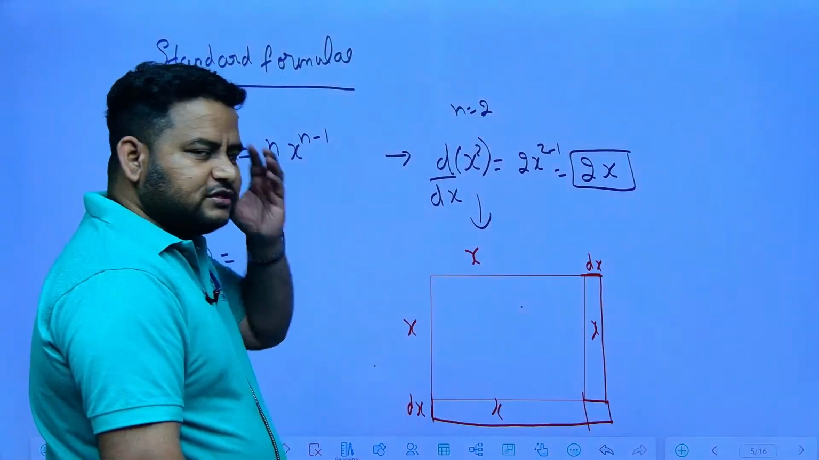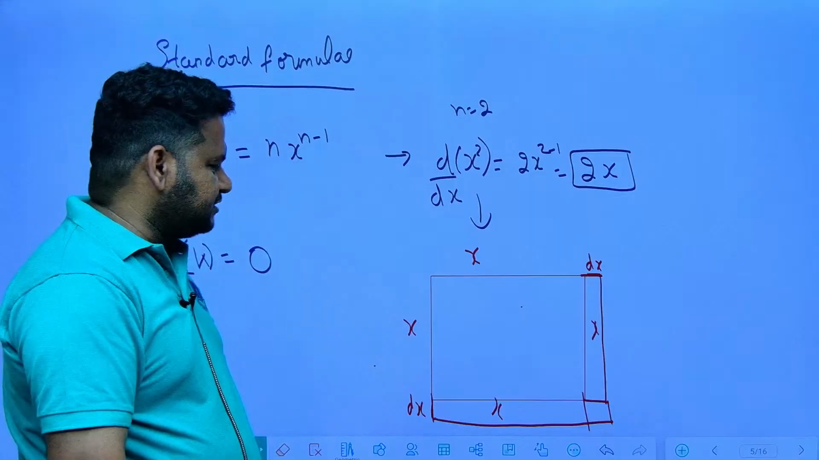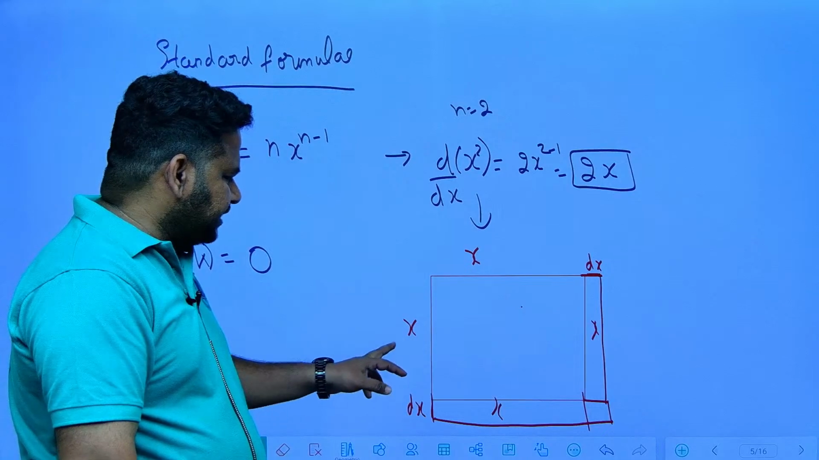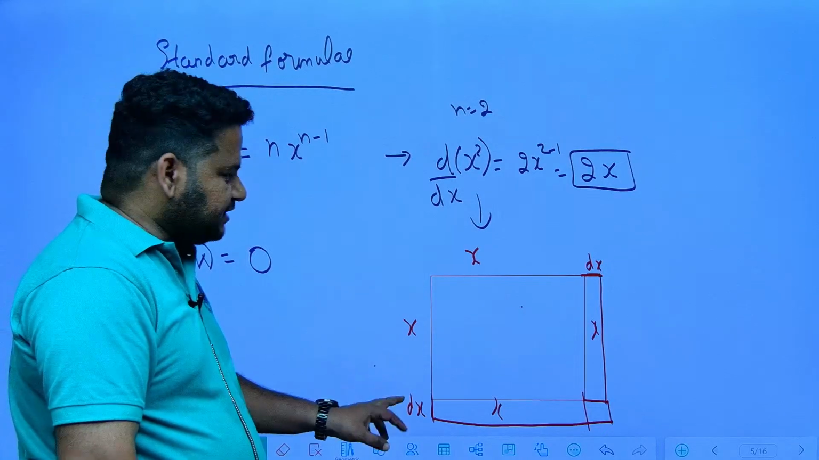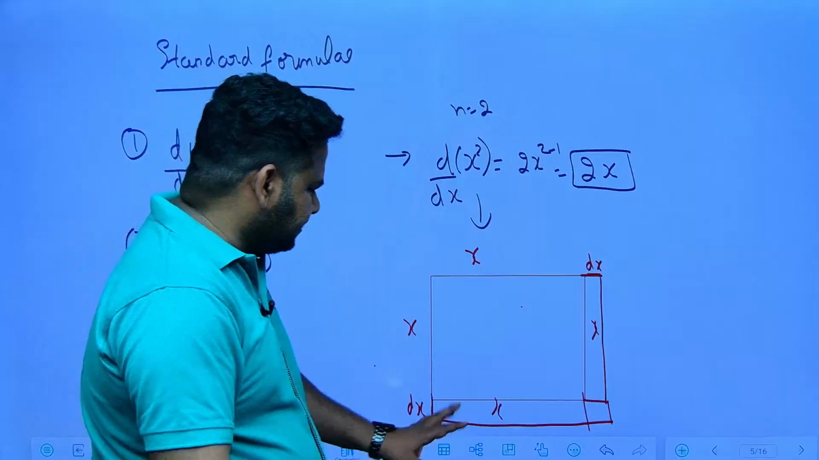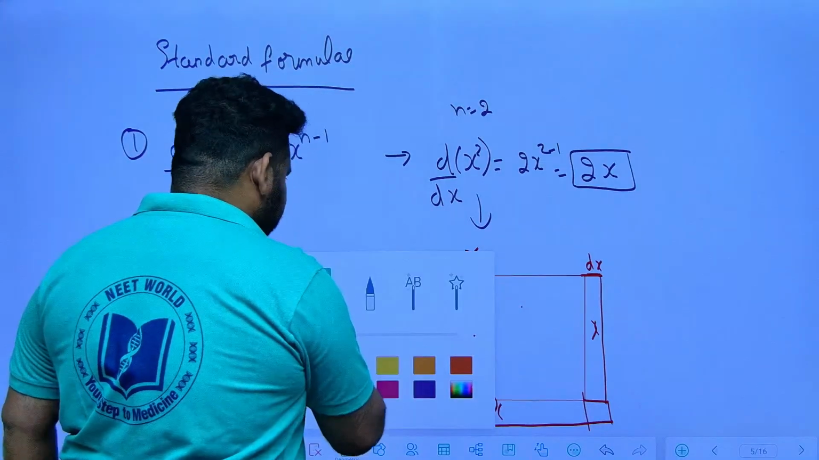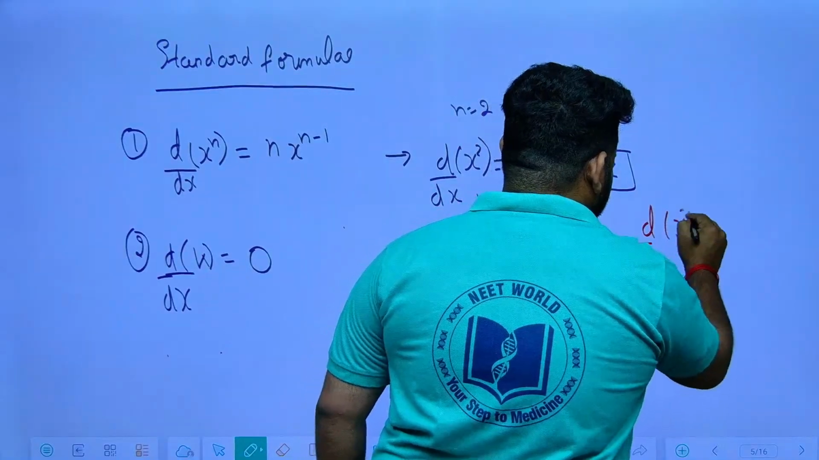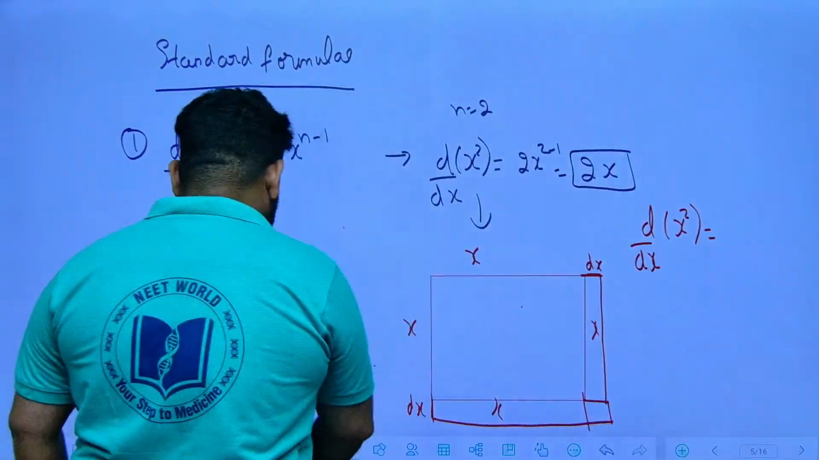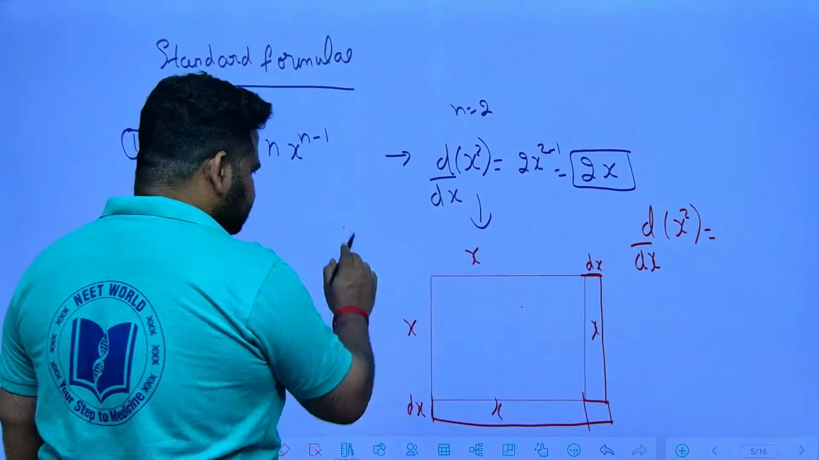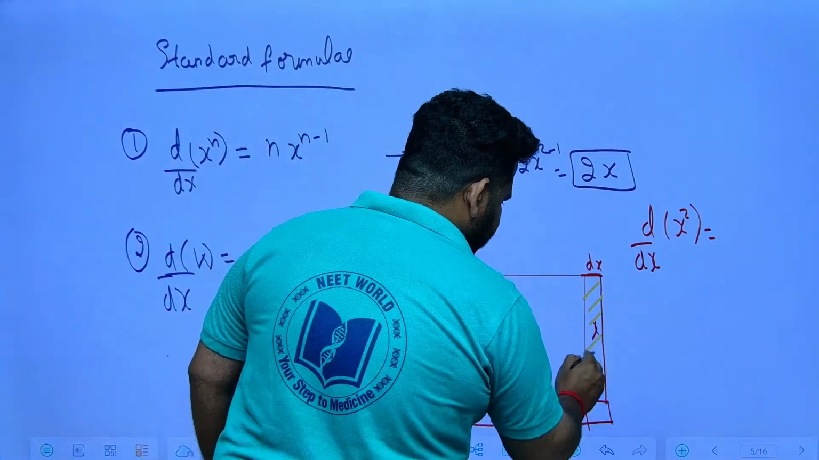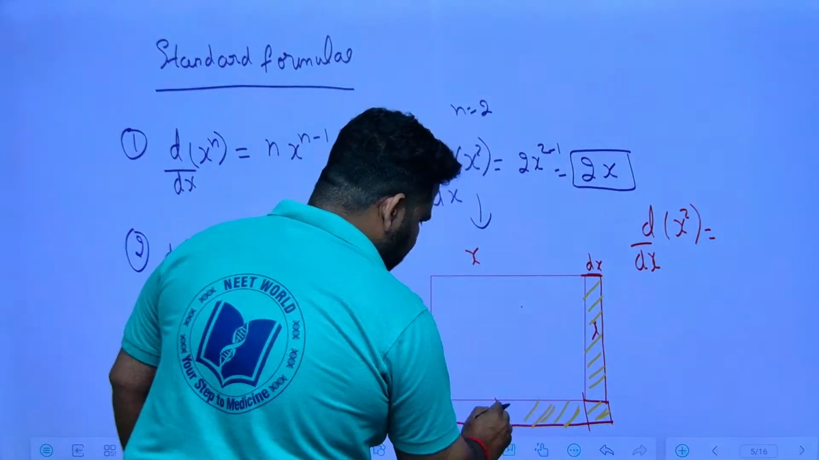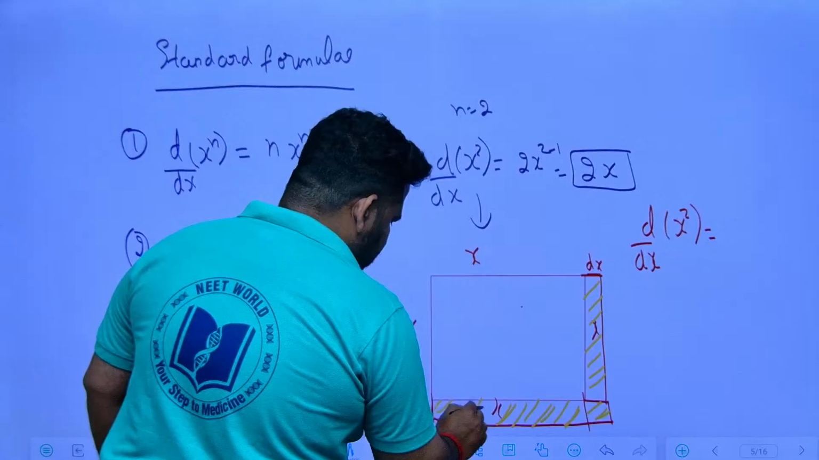Now we know that the area of the square is given by x into x. Now we are having x into dx. We are having the new areas here. If I write d by dx of x square, I should write the new areas that are there. These are the new areas I am having.